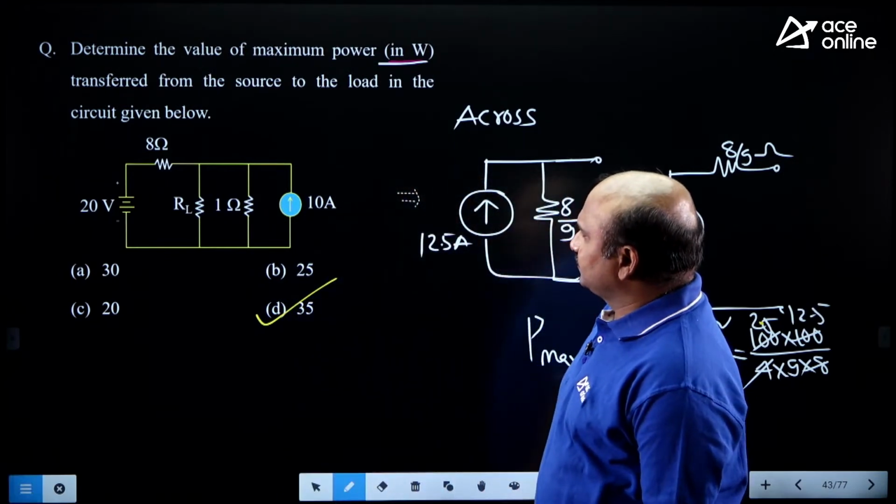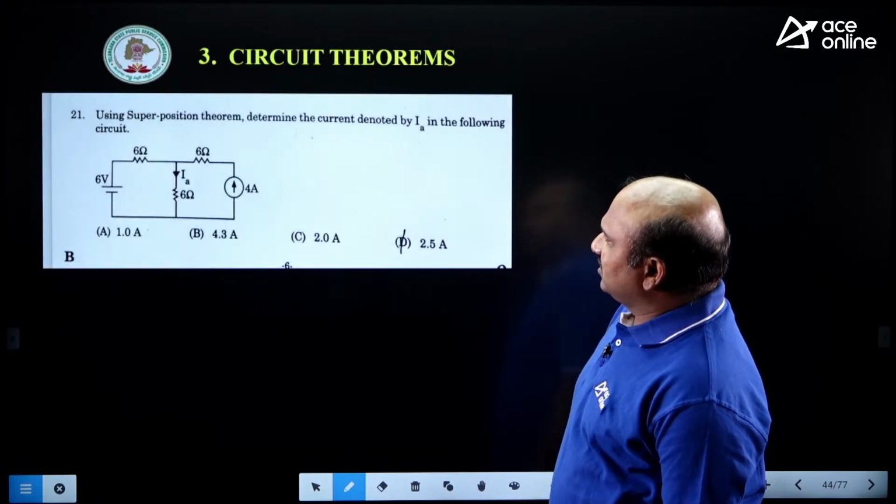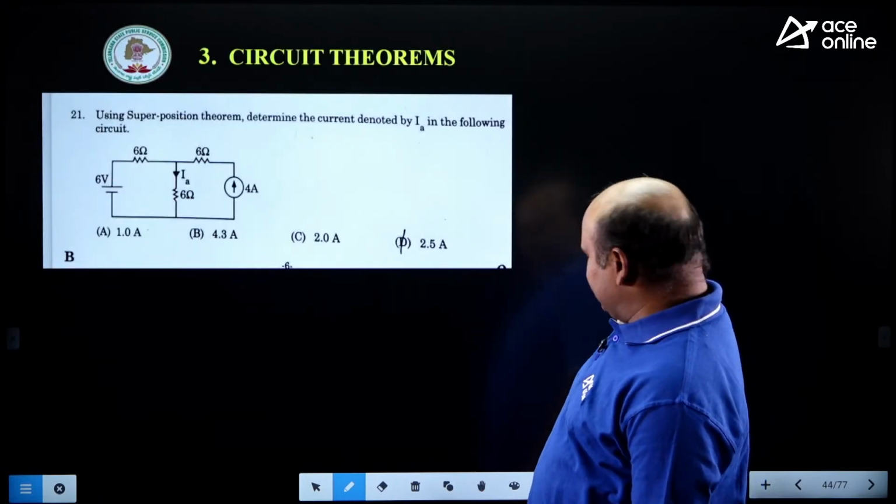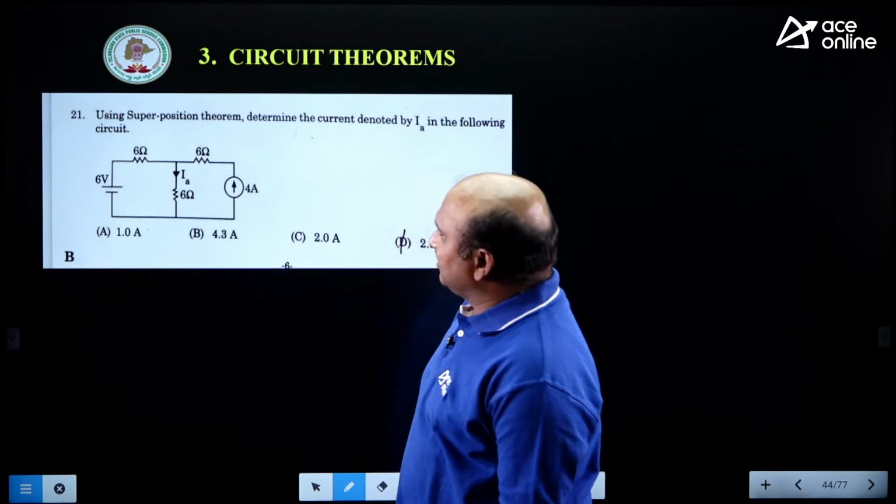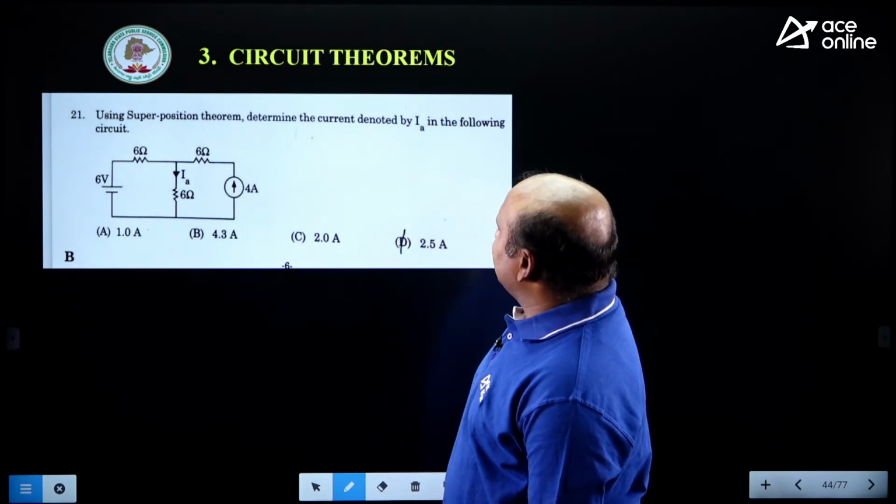Now see this one. Using the superposition theorem, tell me this one. Using the superposition theorem, tell me this. Determine the current denoted IA.